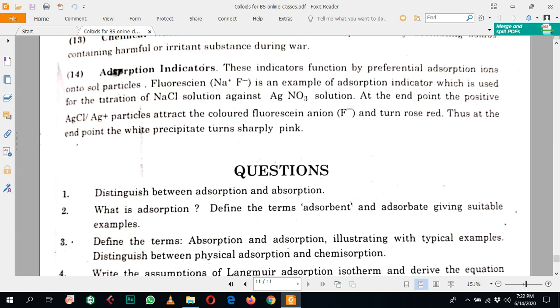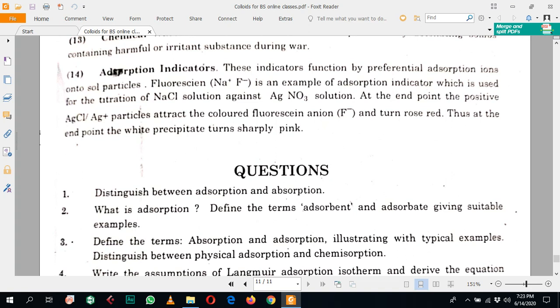When they combine with each other, the products are sodium nitrate and silver chloride. Silver chloride is white in color. When an excess of silver nitrate solution is added, the precipitates formed contain positive ions on them, and these positive ions attract the indicator, which is fluorescein in this case.